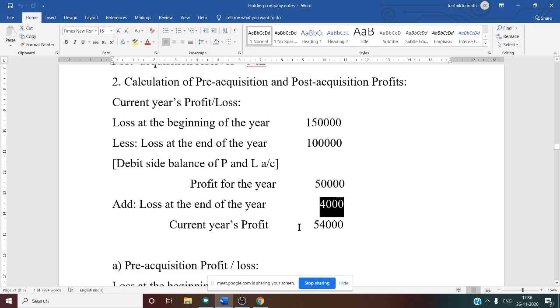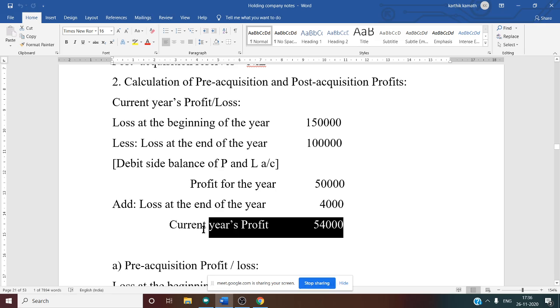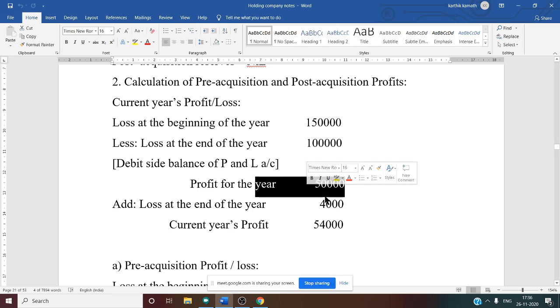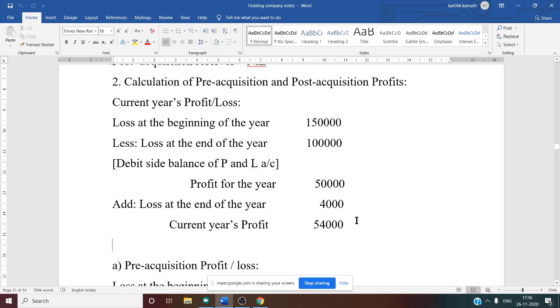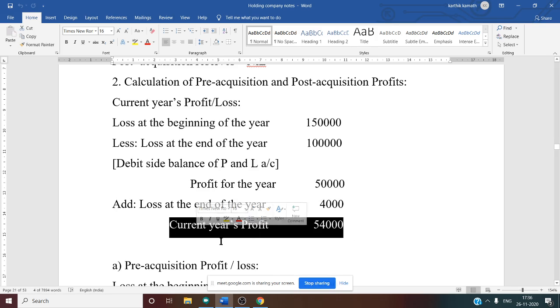Because let us just imagine, if there were no goods destroyed by fire, then what is our current year profit? That information we want. That is why we are adding the loss for the goods destroyed, that is 4,000. Then you can get the actual current year's profit. What is the actual current year profit? That is 50,000 plus 4,000, so the current year profit is 54,000.